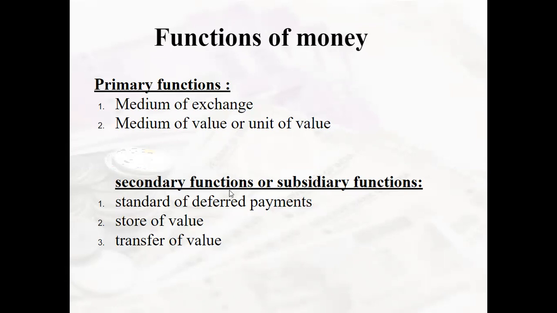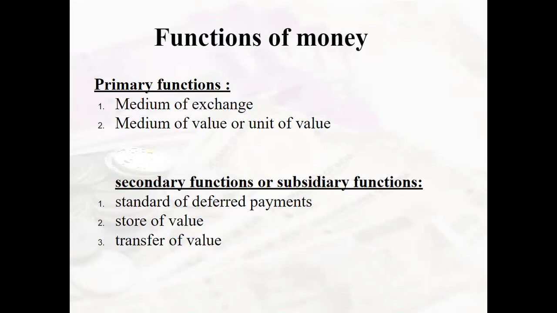Then under secondary functions or subsidiary functions, first one is standard of deferred payments. Deferred is considered to be the future transactions or the future payments. So money is used as a standard of deferred payments because if you are doing a transaction today, then you can make the payment in the future through checks, right? So that is the reason we also have the payment through post-dated checks, wherein you have a transaction today and you can do the payment in the future. But that was not possible in the barter system.